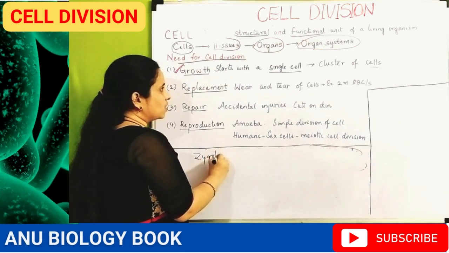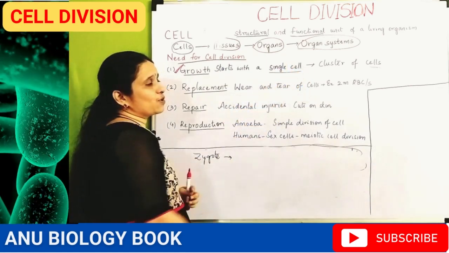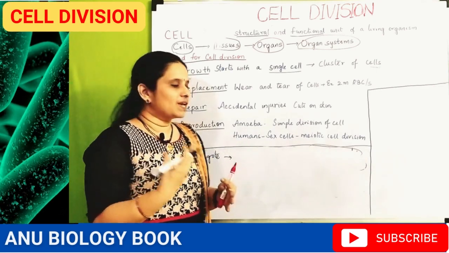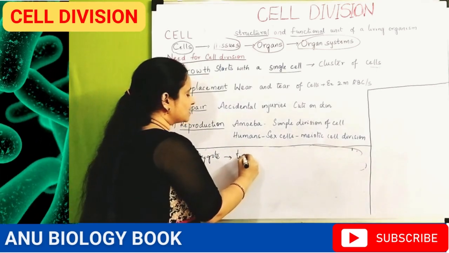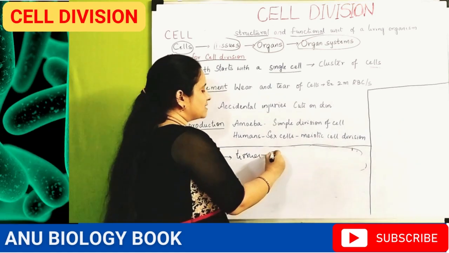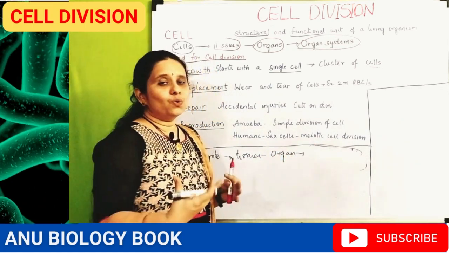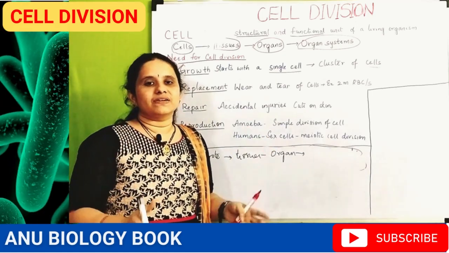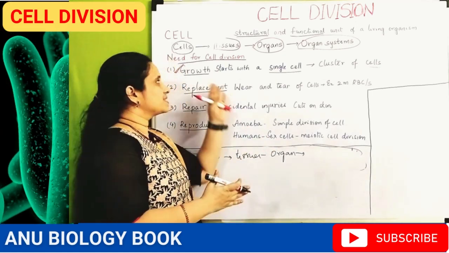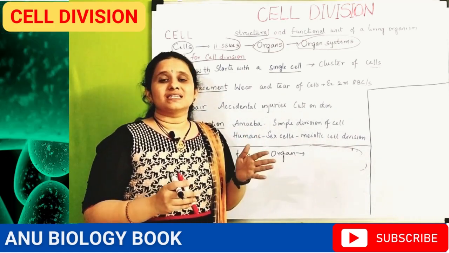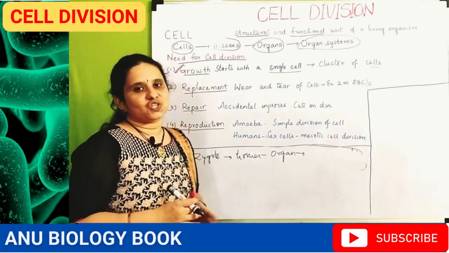The zygote develops into a cluster of cells, and this cluster slowly develops into tissues, and these tissues into organs and organ systems. Finally, a complete living organism develops from a single cell. So for growth, cell division is very essential.